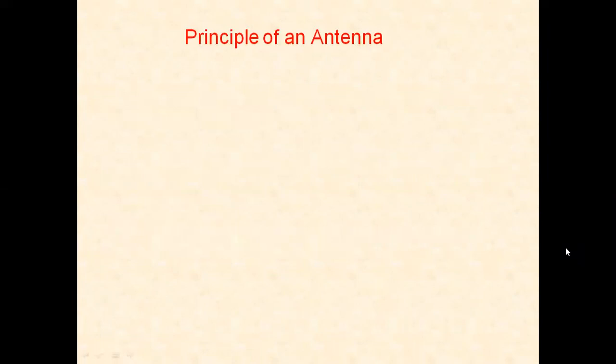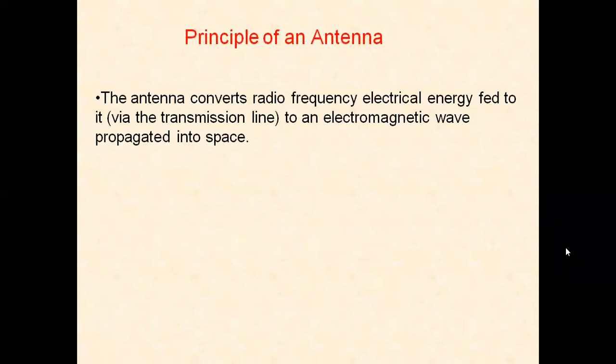And now we'll study the principle of antenna. An antenna converts radio frequency electrical energy fed to it through a transmission line to an electromagnetic wave propagated into space.